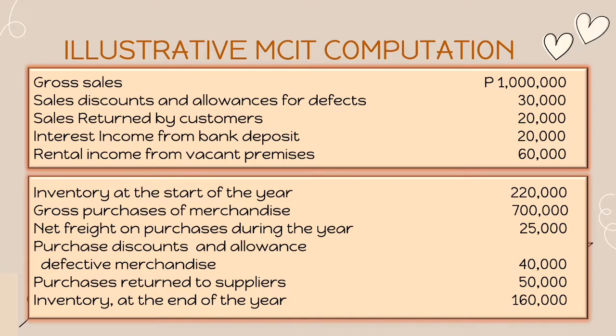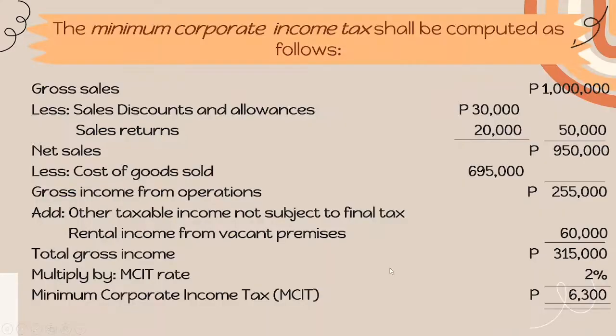Inventory at the start of the year 220,000, gross purchases of merchandise for 700,000, net freight on purchases during the year 25,000, purchase discounts and allowances for defective merchandise worth 40,000, purchases returned to suppliers 50,000, and inventory at the end of the year is 160,000. The minimum corporate income tax shall be computed as follows.